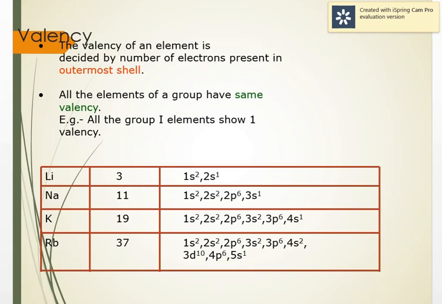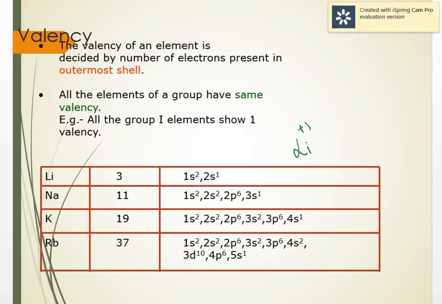If you see lithium, it has 1 valence electron. So either it can lose that 1 electron or it can gain 7. Losing 1 is easier than gaining 7, so it prefers to lose 1 electron. So its valency is 1, and the entire group 1 has a valency of 1. We write it as Li plus 1, or just plus, because 1 we can ignore writing.